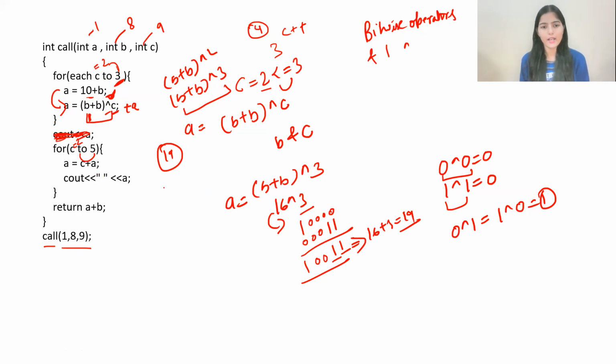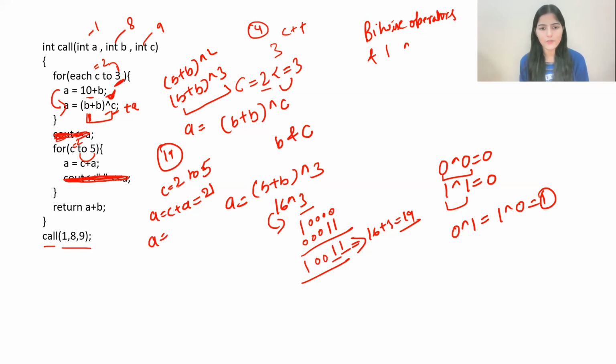Now we are again taking a loop for c equal to 2 up to 5, and continuously we are updating the value of c. So initially, let me remove these extra statements. Initially what we are doing is a equal to c plus a. C value is 2 as of now. So 2 plus 19. The previous value of A is 19. 19 plus 2 will give you 21.